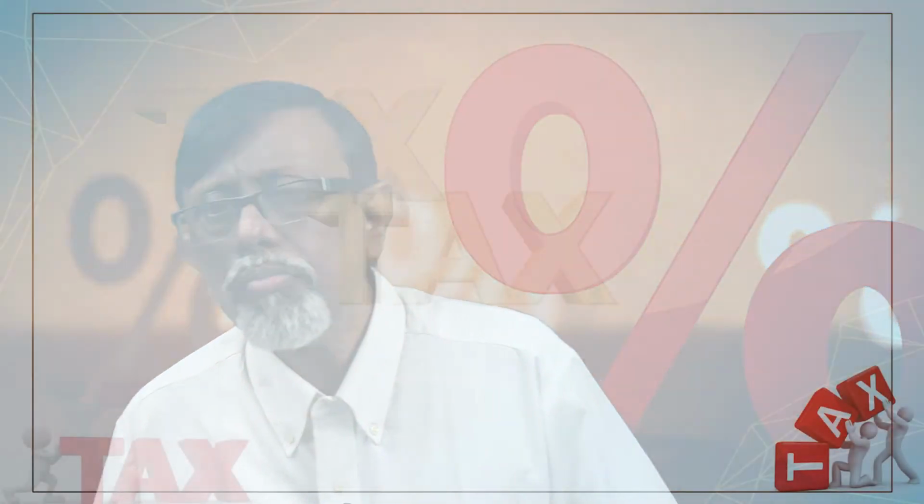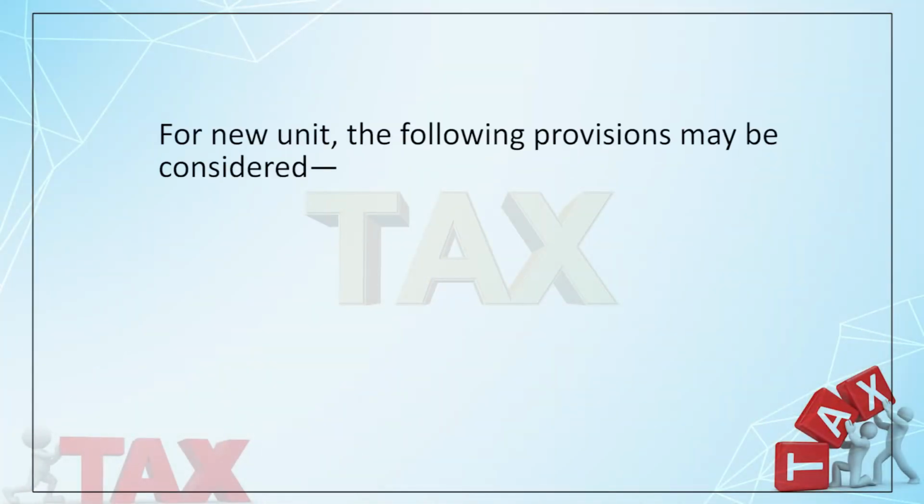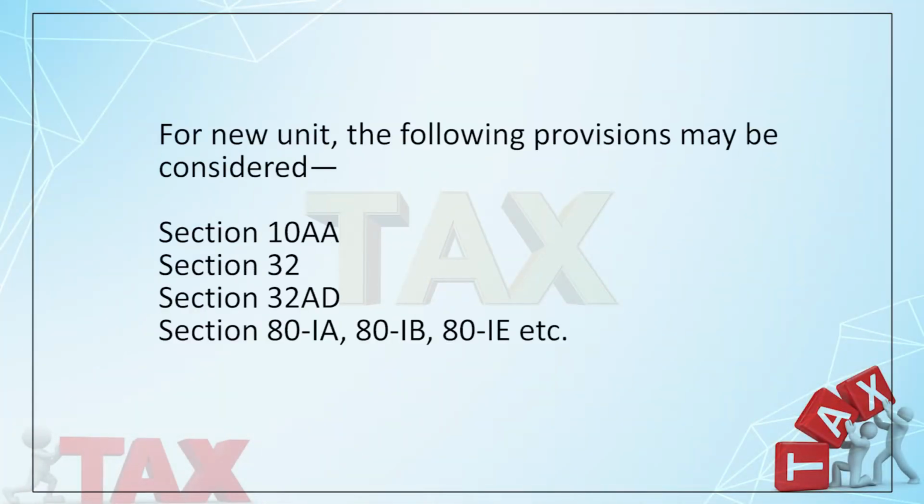Like if you start a business in an SEZ, you can get the benefit under section 10 AA. Or if you start a business in a notified backward area of certain specified states, you can get an enhanced rate of additional depreciation, you can get 32 AD, right? And 80 IE, if you start a business in the northeastern region, you can get the 80 IE. So whenever you are purchasing an asset, you must consider those benefits which are available under the Income Tax Act in the form of 32.